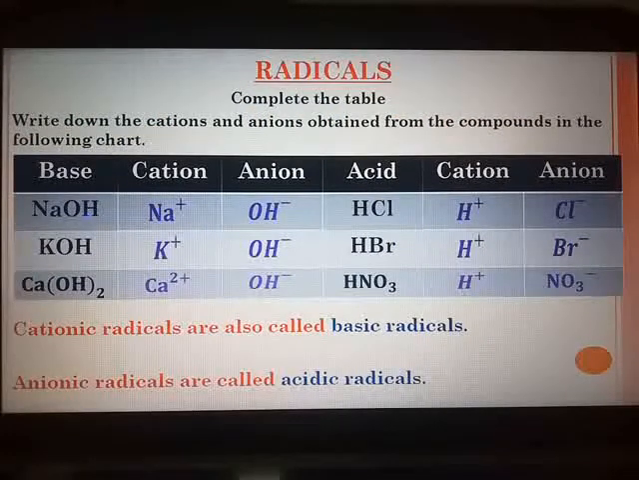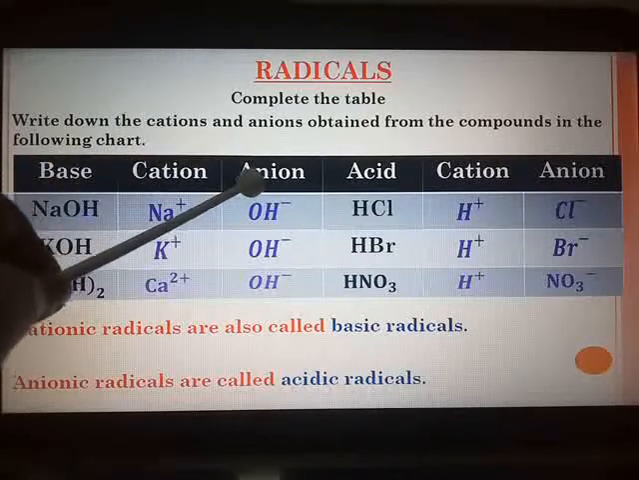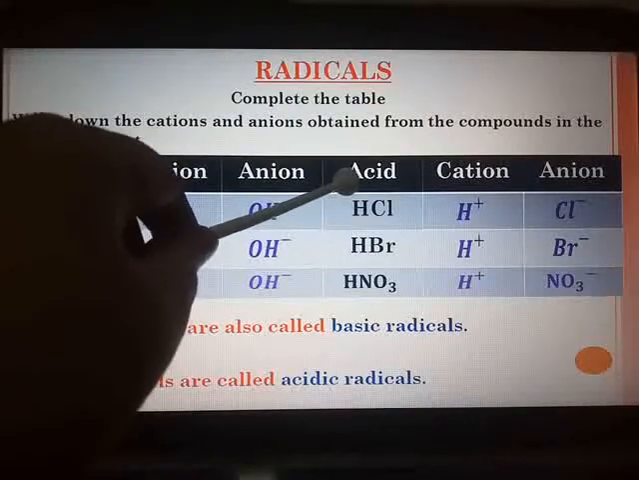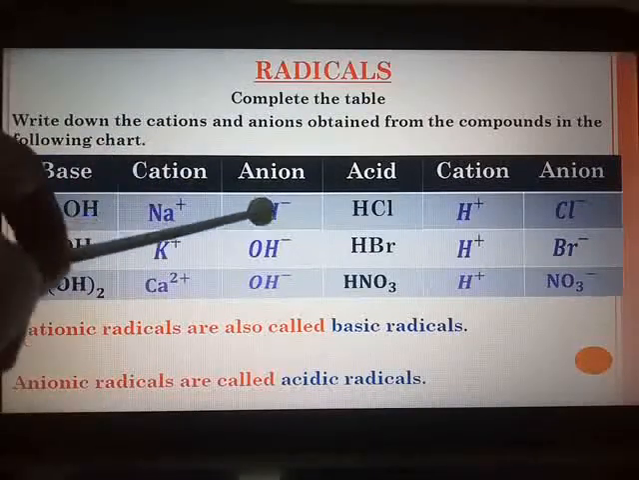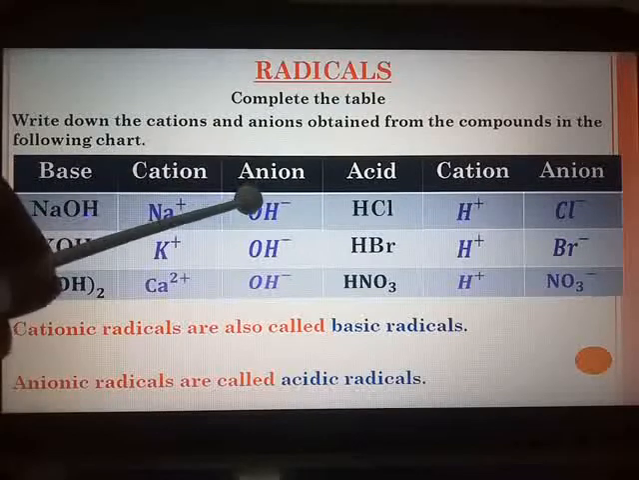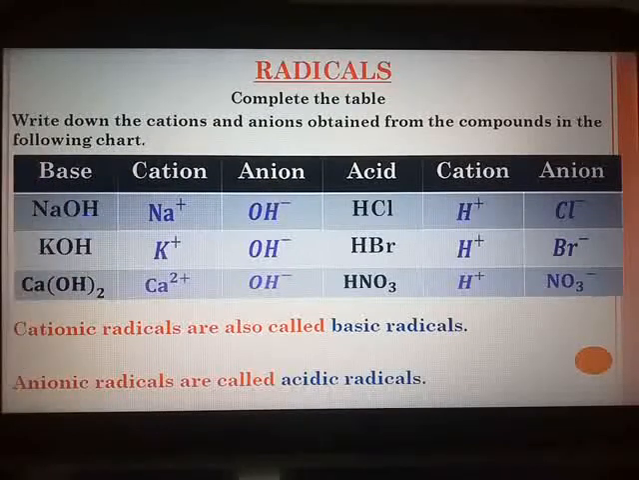Radicals, this chart I have already worked out for you, and I had also discussed during the explanation. The cation and anion: a compound will be provided to you, either it will be a base or an acid. So you have to find out the cations and anions. Now cations will always be with a positive charge and anion will be with the negative charge.